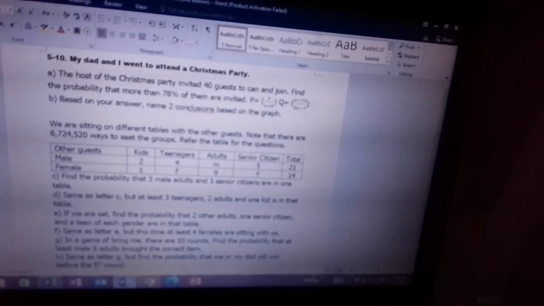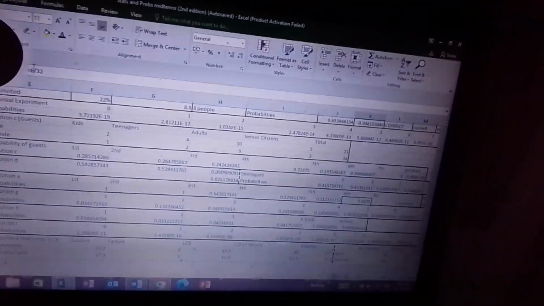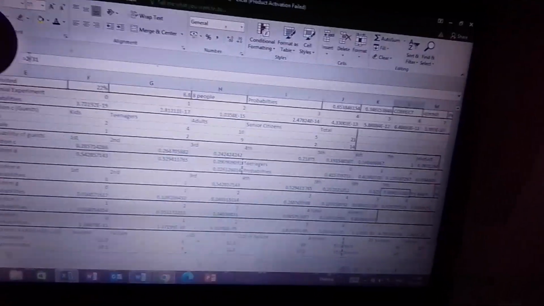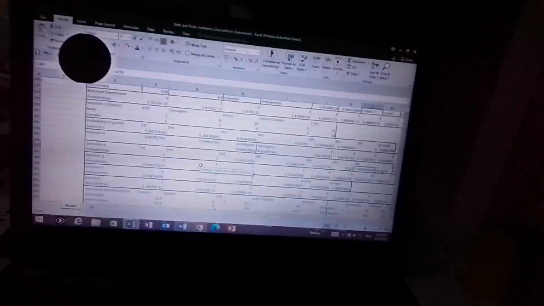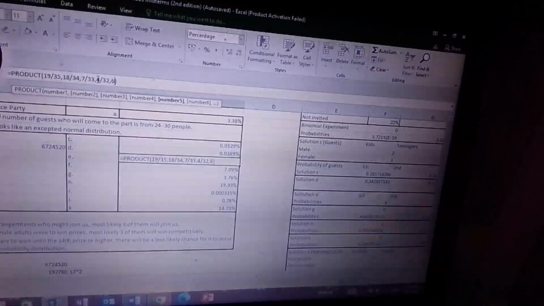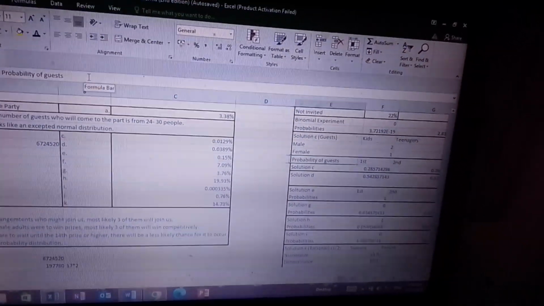And then one teenager of each gender. So this should be 4 over 32 for the males, and this one should be 2 over 32, 2 over 31 for the females. Diba? So yan, that should be the right answer. And then from there, we have to do the solution. This is the correct solution. So this should be, ano to? 4 out of 32 times 6 over 31. At yun ang dapat na sagot, 0.15. So dapat this should be correct.